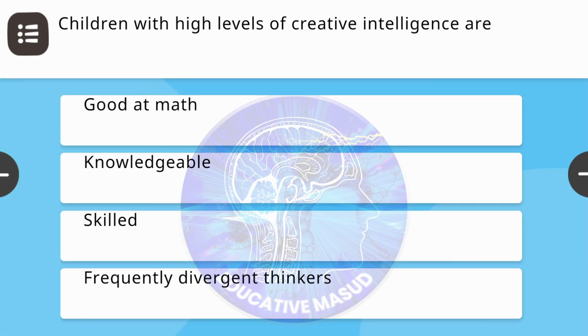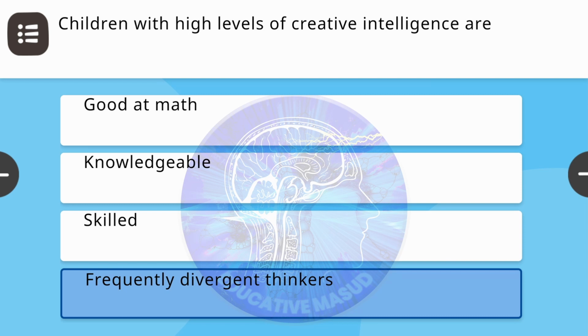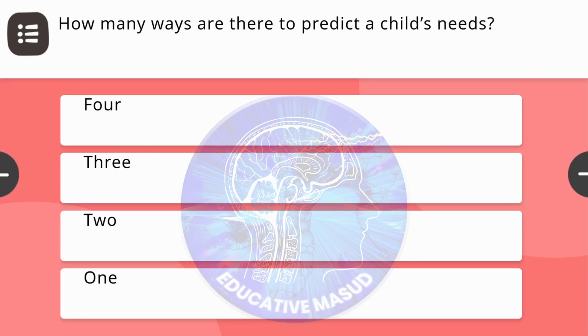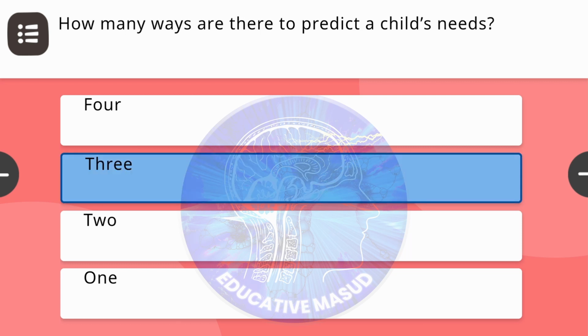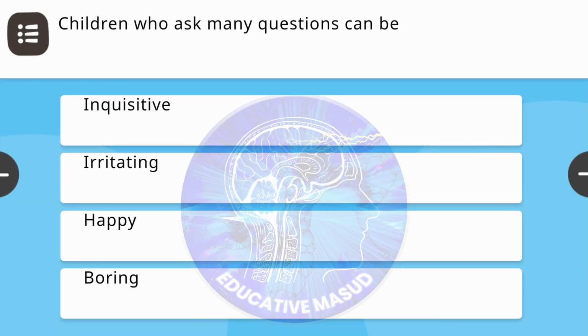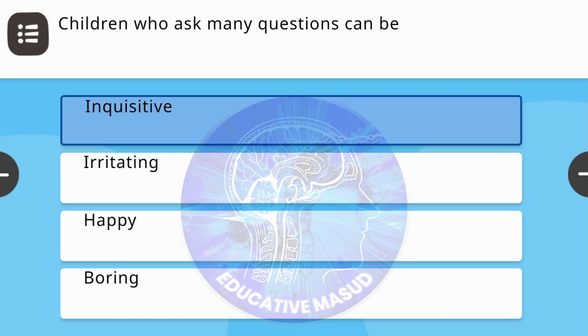Next question. Children with high levels of creative intelligence are? Correct answer is frequently divergent thinkers. Next question. How many ways are there to predict a child's needs? Correct answer is 3. Next question. Children who ask many questions can be? Correct answer is inquisitive.